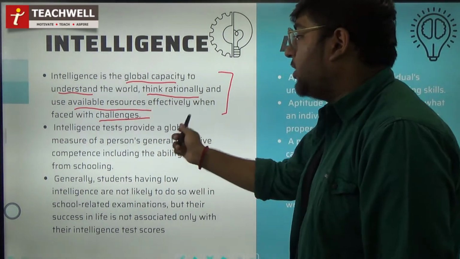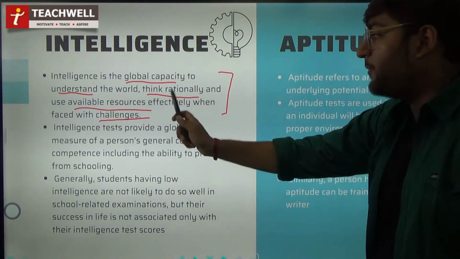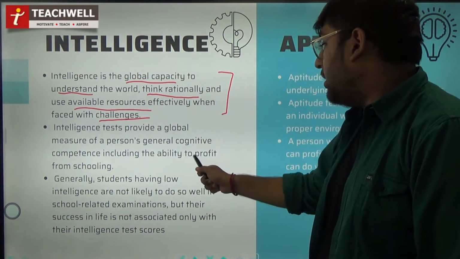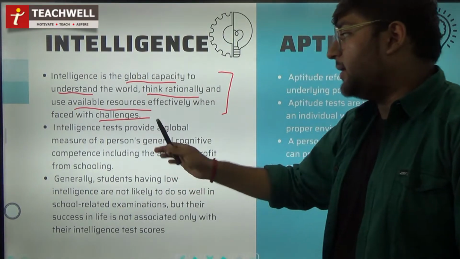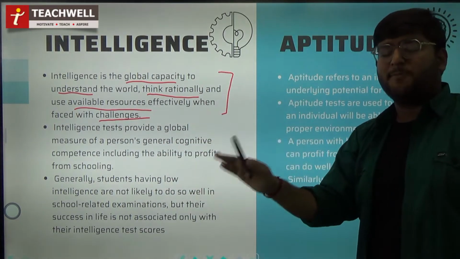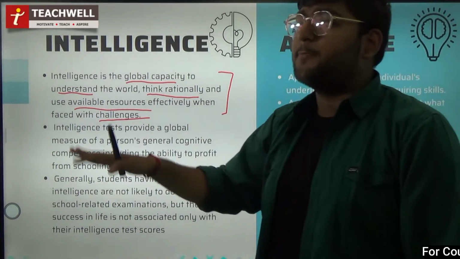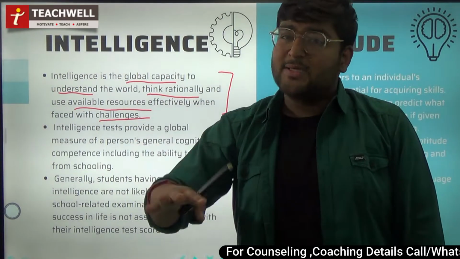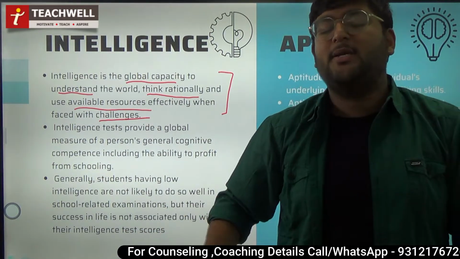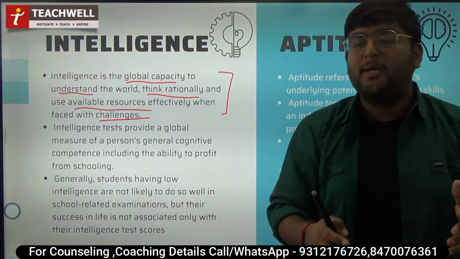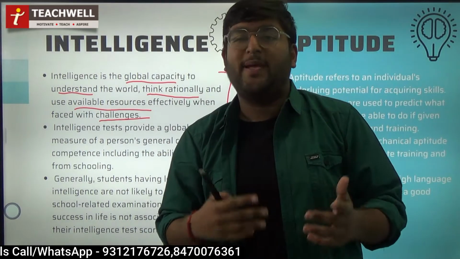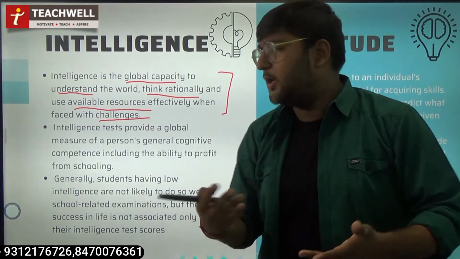Intelligence tests provide a global measurement. Global measurement होती है of a person's general cognitive competence, including ability to profit from schooling. ठीक है, जब basically initial levels पे schooling इसलिए involved होती है और we judge upon generalized हमारे जो views होते हैं that is around marks only, क्योंकि schooling से your intelligence is initially tested, क्योंकि शुरू के many years you are into schooling and then it builds how you react to the situations further in your life,